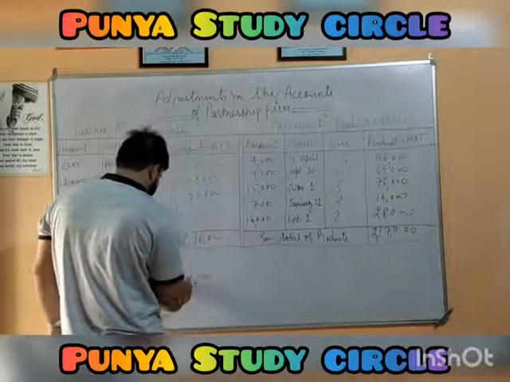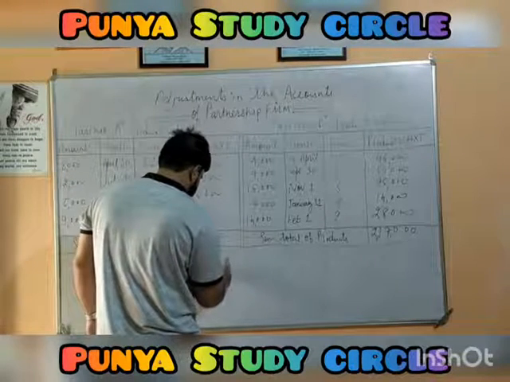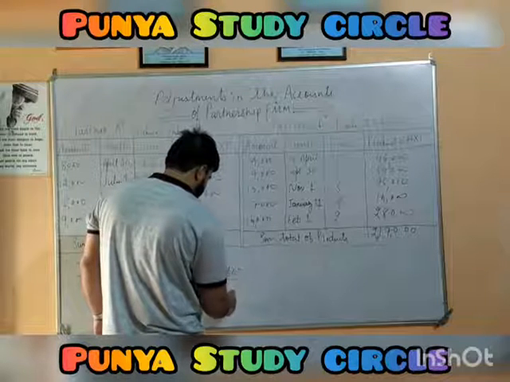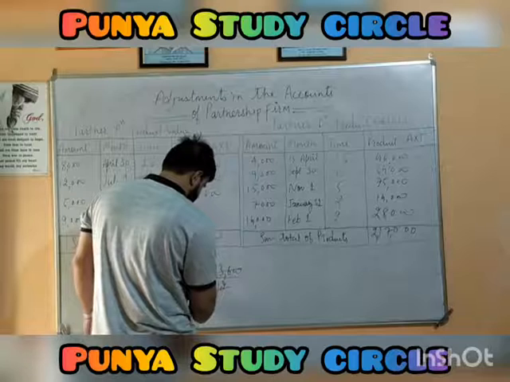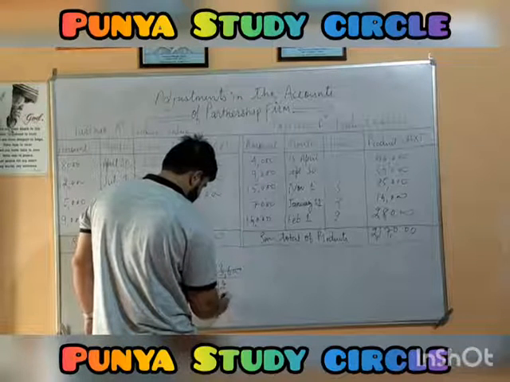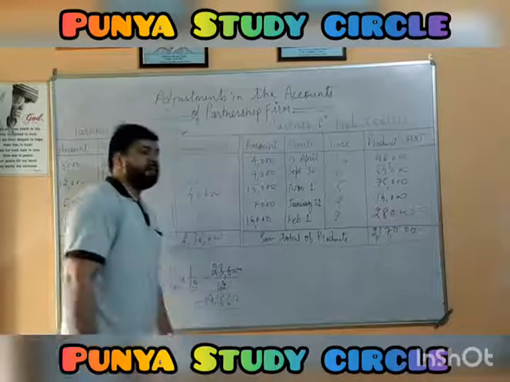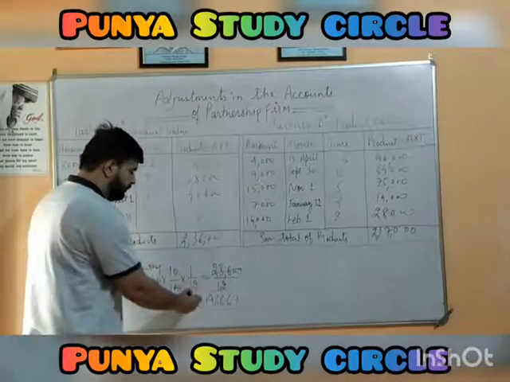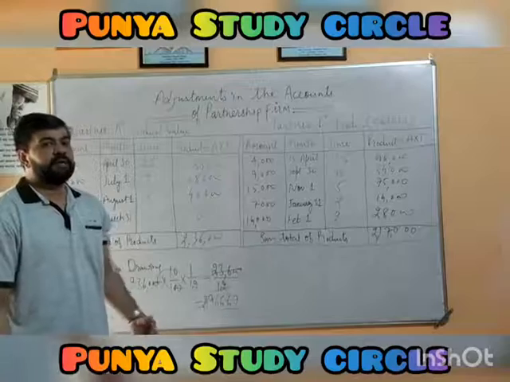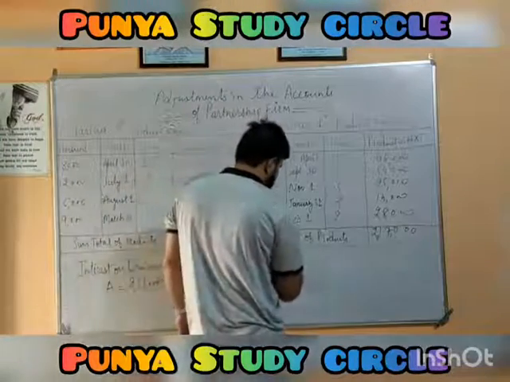Then here we are going to have 23,600 into 12, 1,9,6. About 1,967 rupees will be the amount of interest that is to be charged from A on the amount of drawings made by him. Similarly, we will calculate for B.